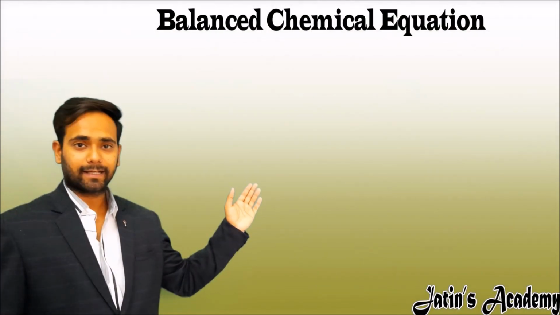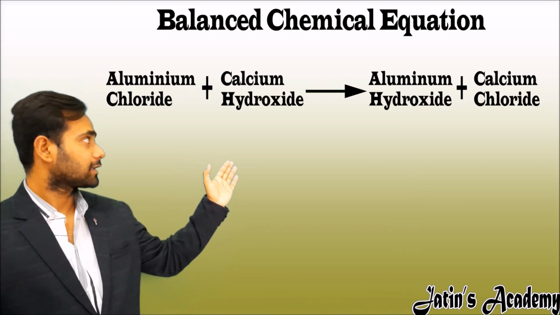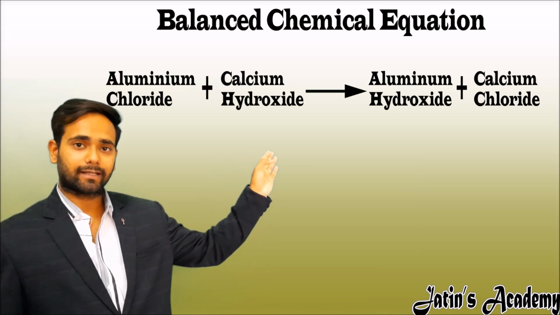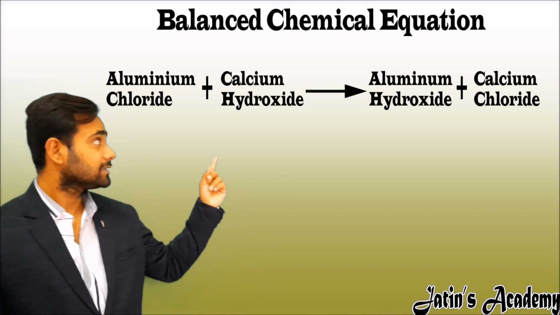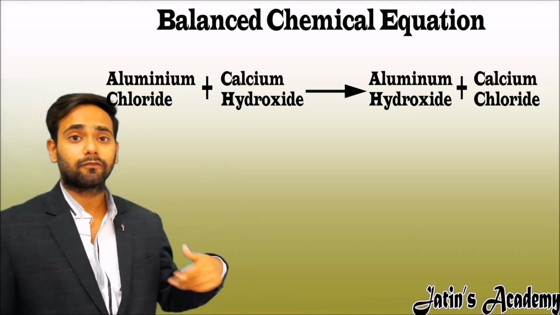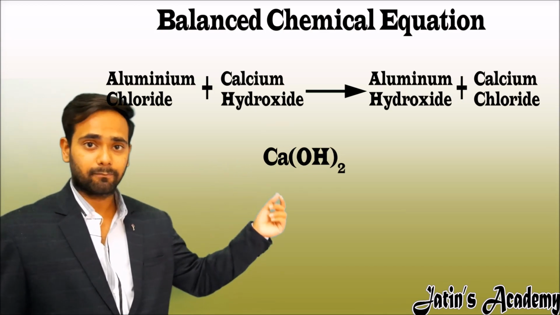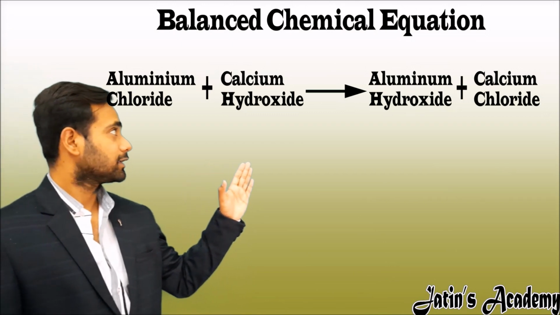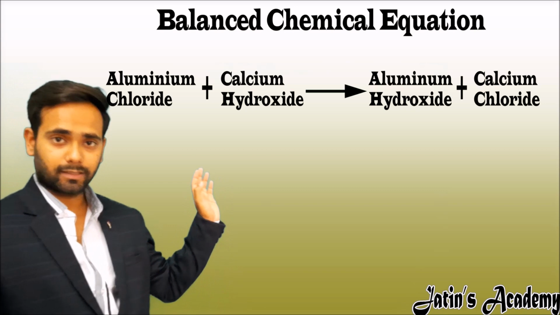Here I am taking the second example, in which aluminum chloride reacts with calcium hydroxide to give aluminum hydroxide and calcium chloride. Why am I taking this example? Because in this example I want to tell you what happens when two elements are in the same bracket and how to solve that equation. To balance this chemical equation, our first step is to make the formulas from this equation.